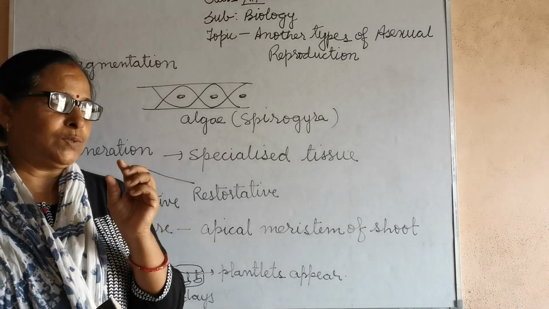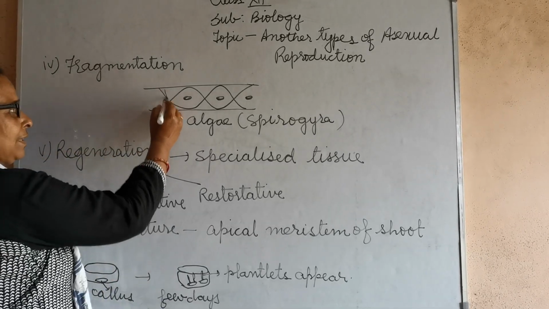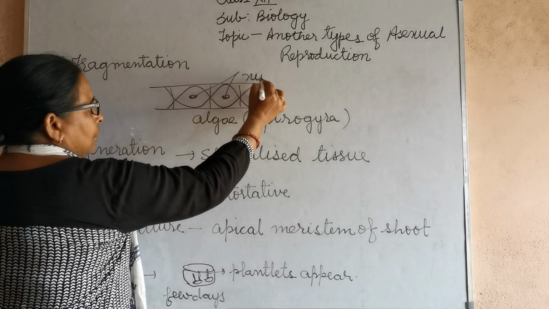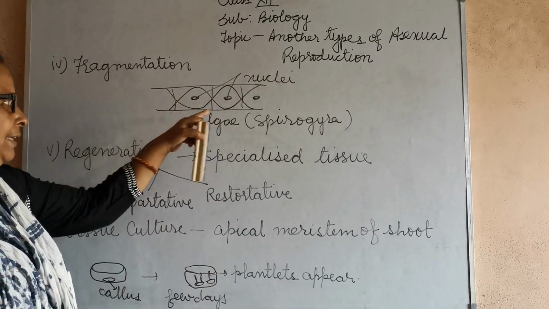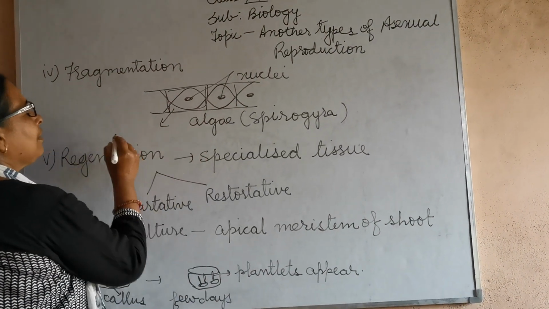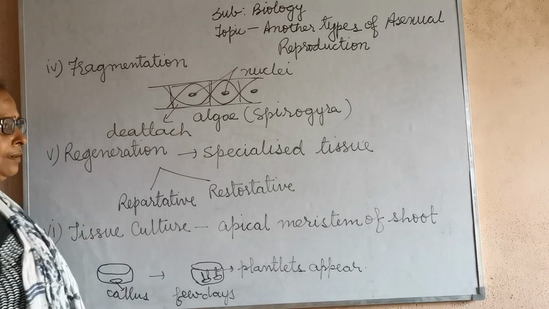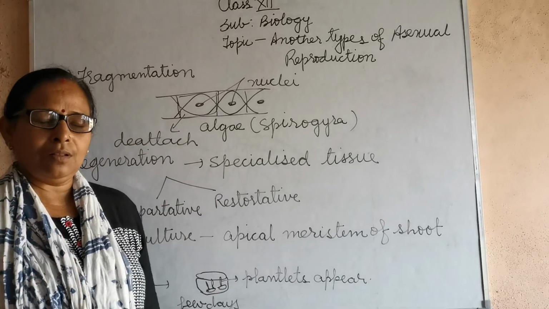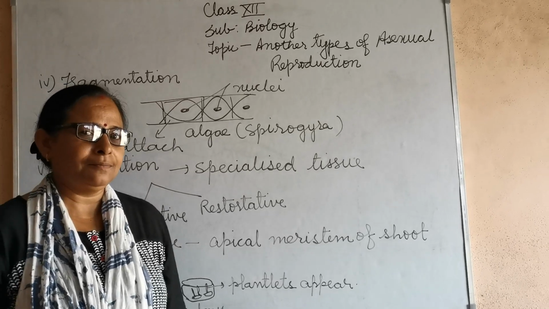and the thallus body is fragmented, means it has a small segment. In this segment, you will see the nuclei form. These nuclei, when they get detached, detached means alag hona, from the lateral body part, this may give rise to a new organism. So you can see this in any type of algae.